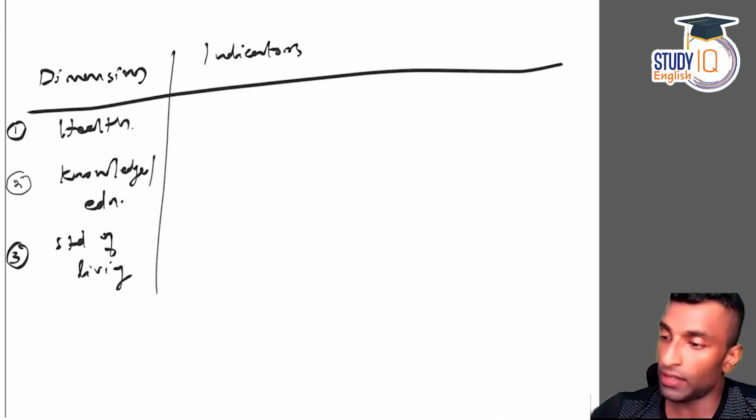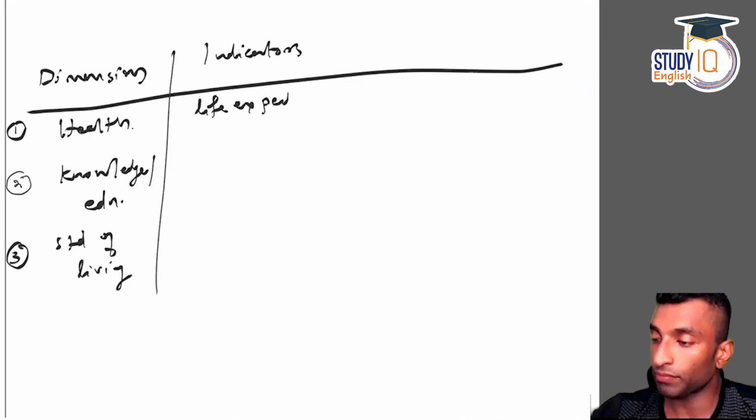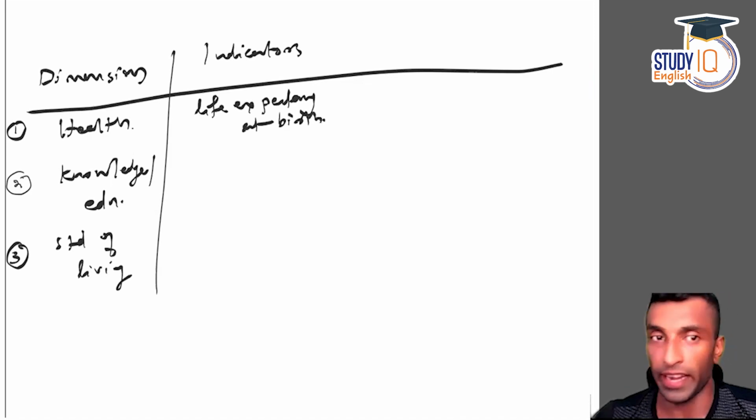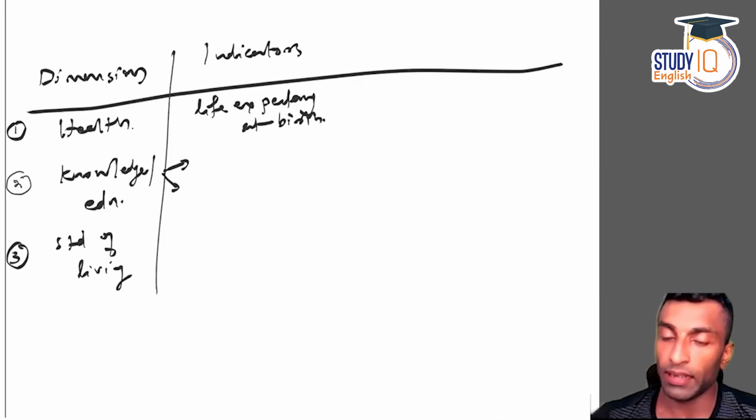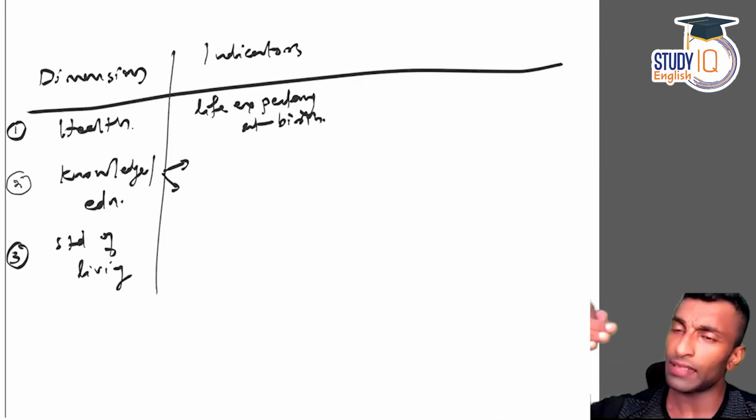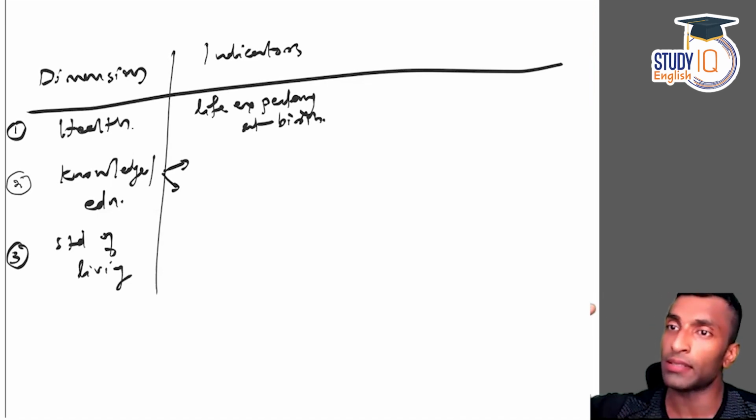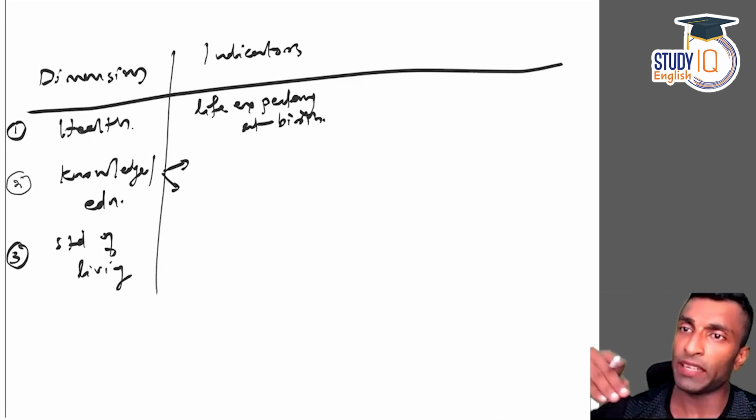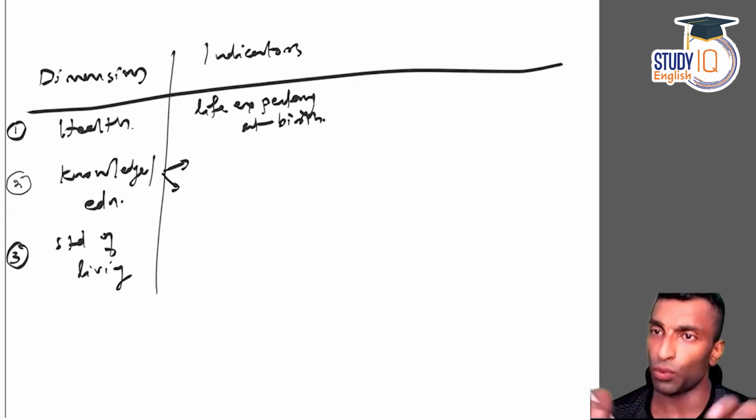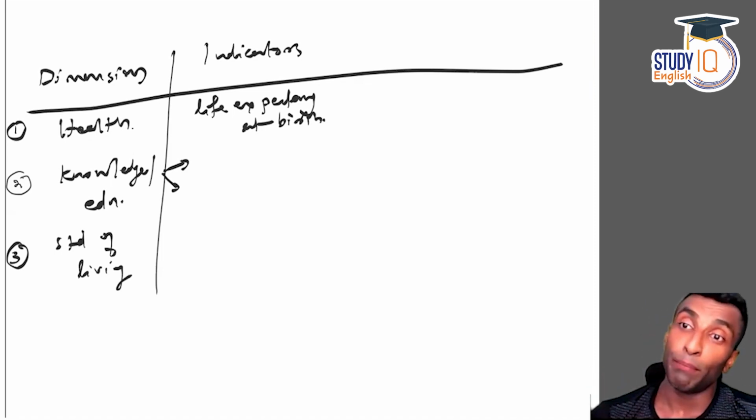Indicators can be asked as a question. So health, what is the indicator? Life expectancy at birth. Life expectancy at birth is the indicator of health. And then mean years of schooling when it comes to knowledge, and expected years of schooling. Both are there. Guys, what do you mean by mean years of schooling? It is the average years of education received by adults above the age of 25 years. Expected years of schooling is the average years of school education received by those below 25.